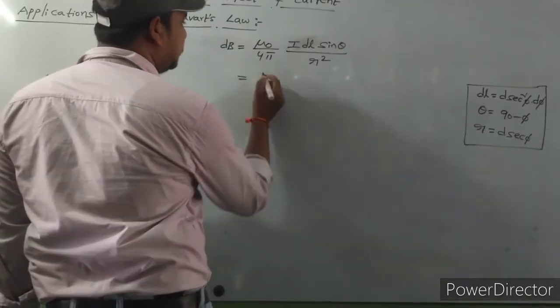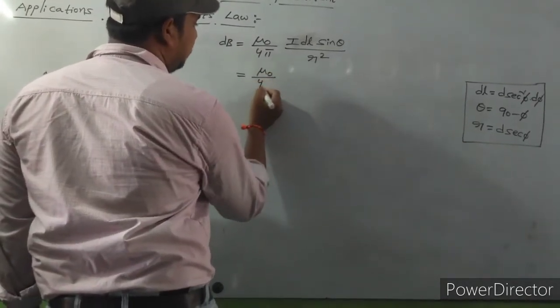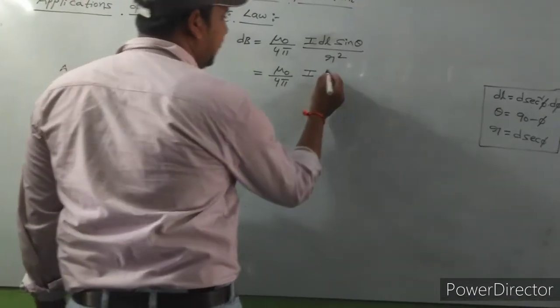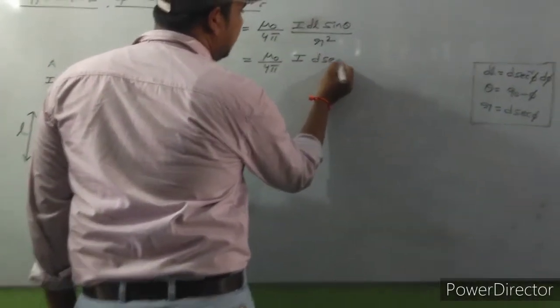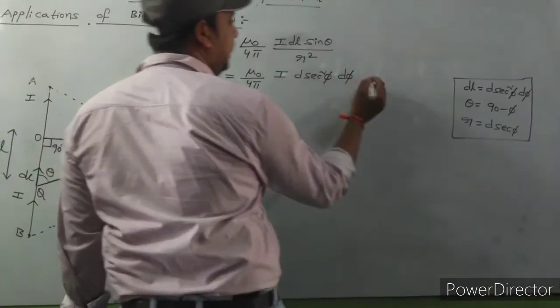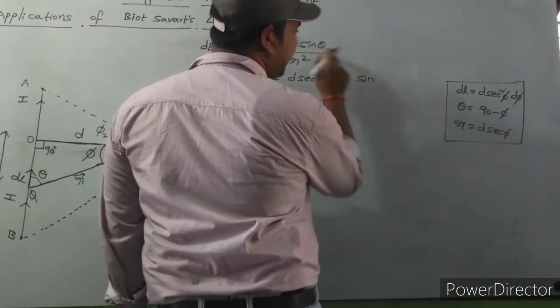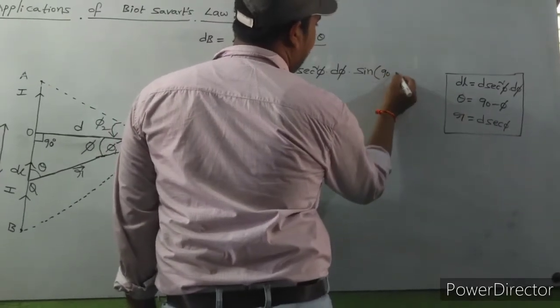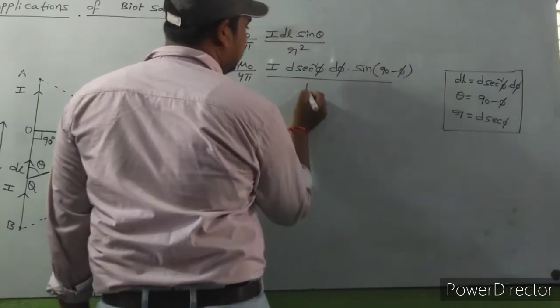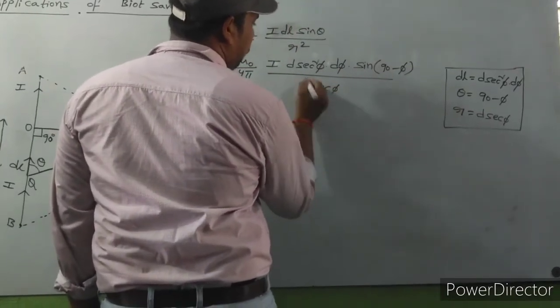Then substitute these values: mu naught by 4 pi into electric current I, the dl value is D into secant square phi into d phi. Next, sin theta is sin of 90 minus phi, by the r value, D secant phi, whole square.